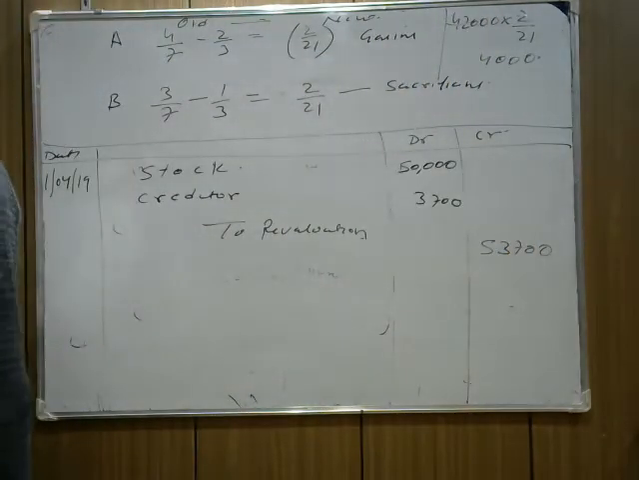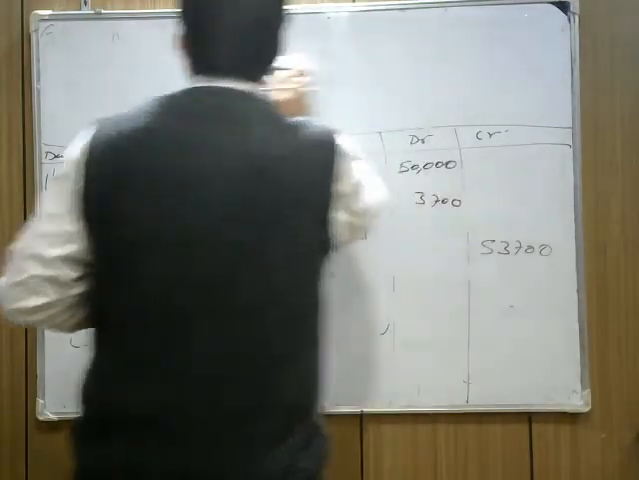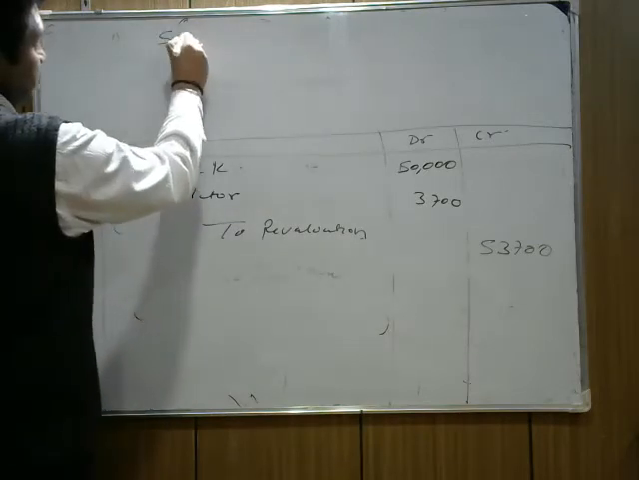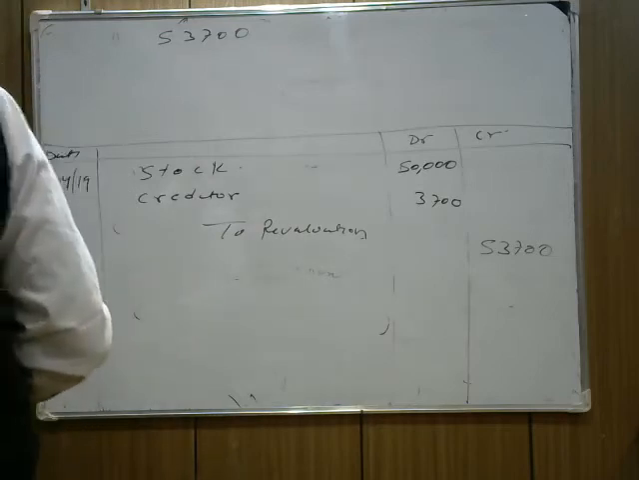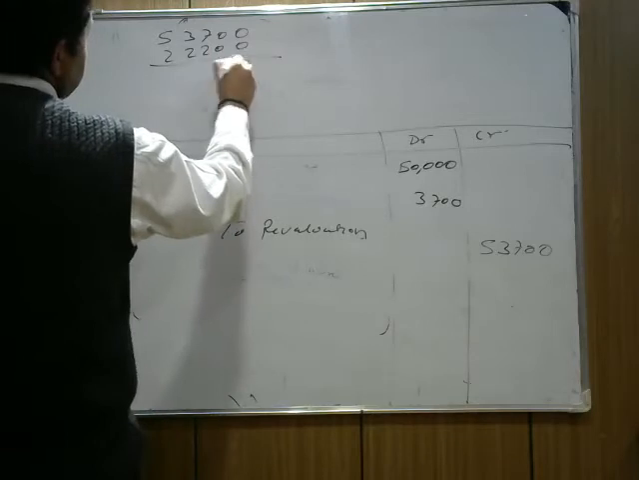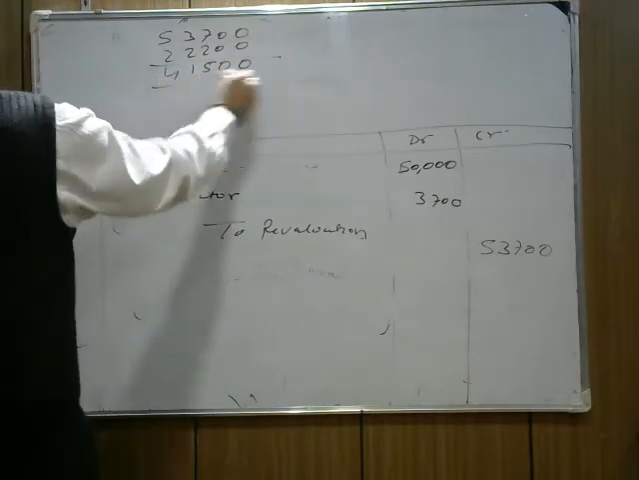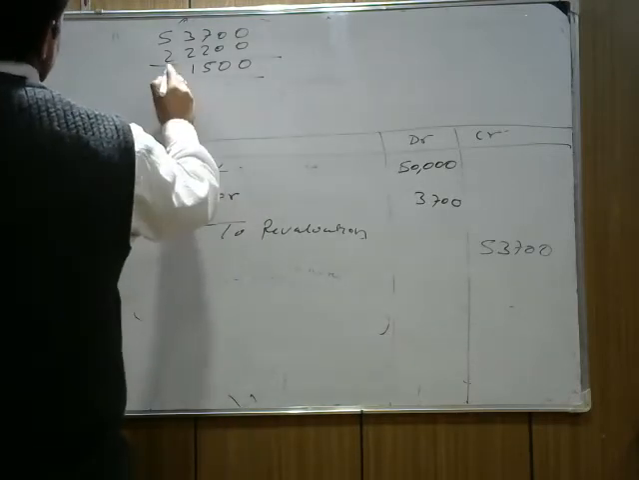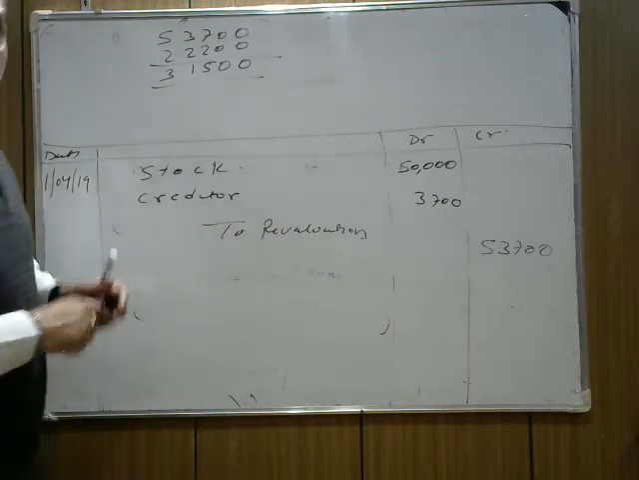Now check again. The income generated through revaluation, on the credit side, is 53,700. What are the expenses? Expenses are 22,200. You have already made it. What's the profit? It's 41,500, I suppose. Sorry, 31,500. Clear?